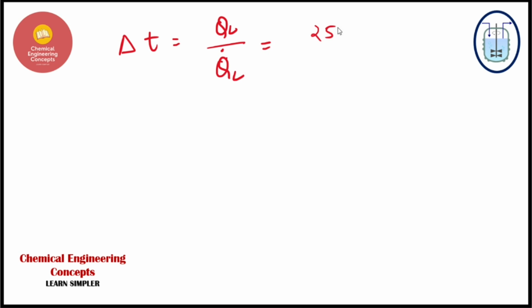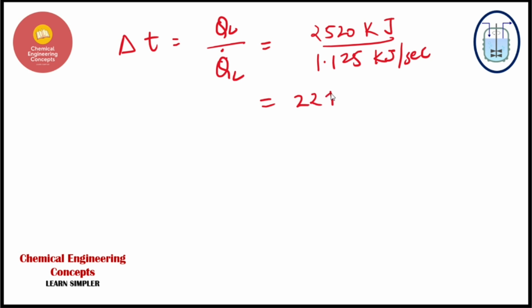One is 2520 kilojoules divided by 1.125 kilojoules per second, right? So guys, you can see the time is coming out to be 2240 seconds.